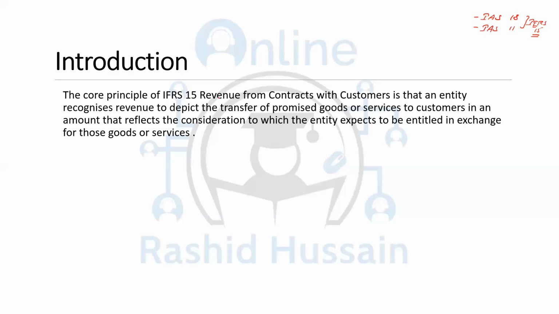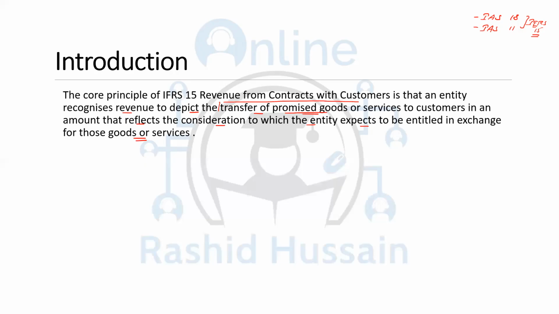So the core principle of IFRS 15, revenue from contracts with customers, is that an entity recognizes revenue to depict the transfer of promised goods or services to customers in an amount that reflects the consideration to which the entity expects to be entitled in exchange for those goods and services. The important point in this introduction is that you recognize the revenue when you meet your promise regarding the transfer of goods or services. This is the first thing you need to understand.